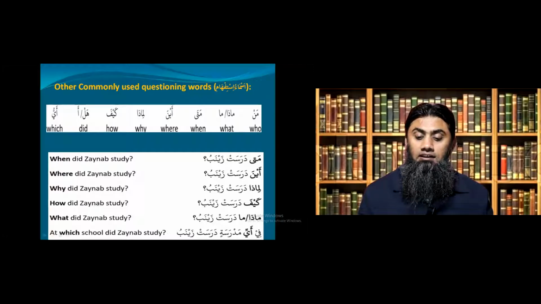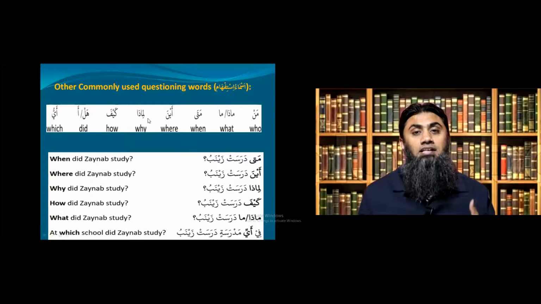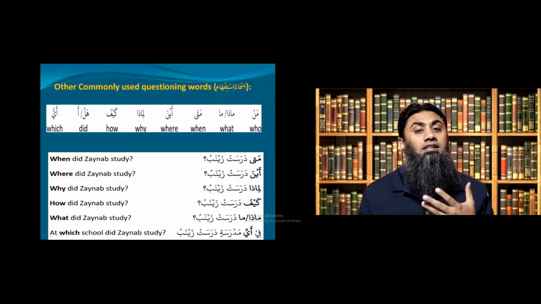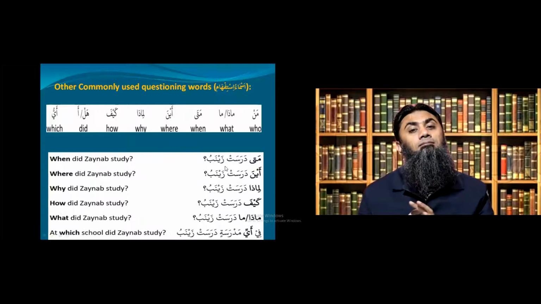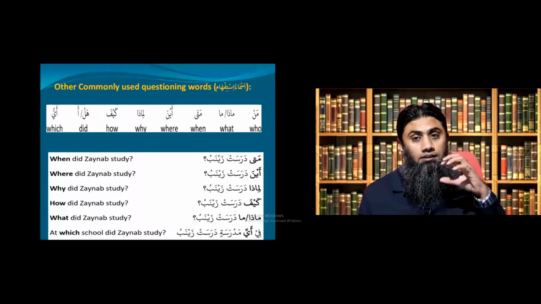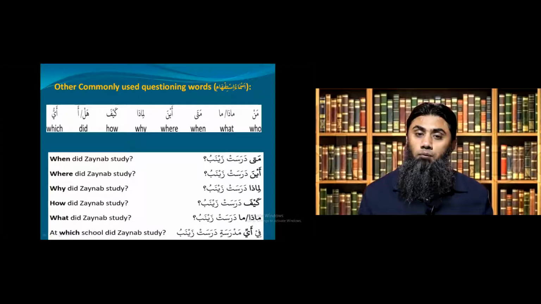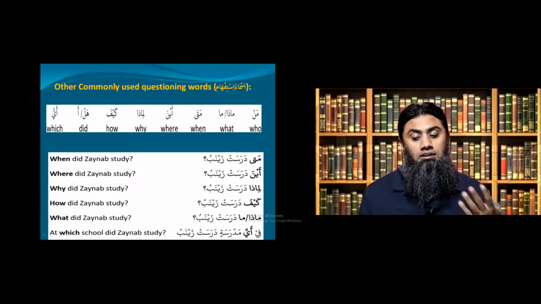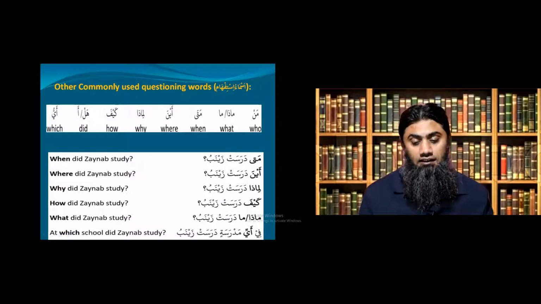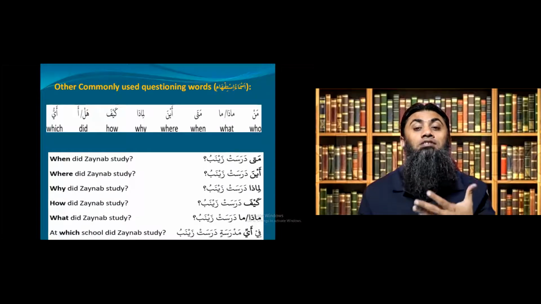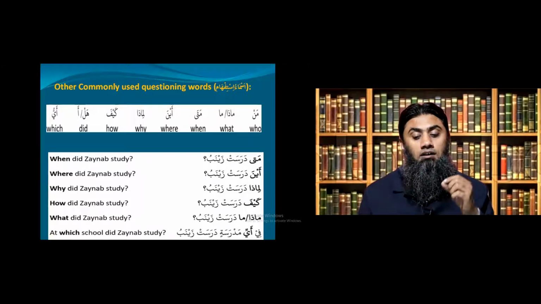You only put aina. So what we are learning on this slide is that by using any of these words, depending on what you need to ask, just use any of these words in the start and the rest of the sentence remains same, because the actual sentence is Darasat Zainab, Zainab studied. If you want to question something about this sentence, put the proper word, whatever you want to ask: mata, aina, limaza, kaifa, maza, or ayu, depending on what you want to ask. Clear? So this was how you ask a question in Jumlatul Failiyah based on Fail Madi.